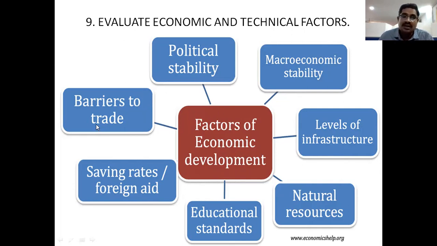Next, coming to barriers to trade. Trade means business, and barriers means problems. So we need to solve the problems of the business. A trade or a business has a number of problems, right? And a number of risk levels. So try to reduce the risk levels and reduce the problems. That is called barriers to trade. Solving the problems of companies will lead to economic development. So these are all the different economic factors.